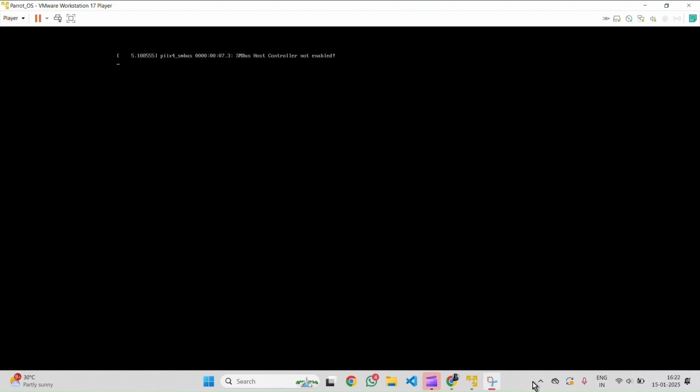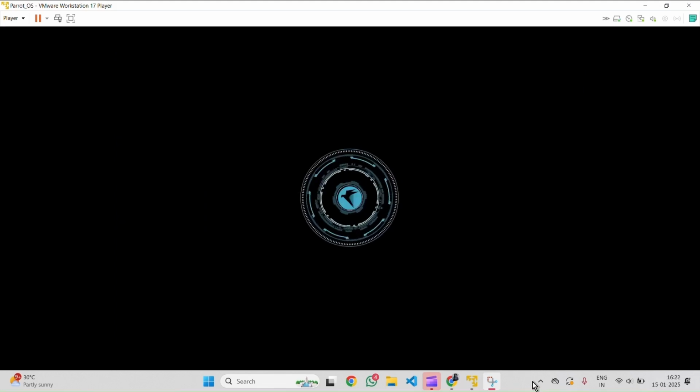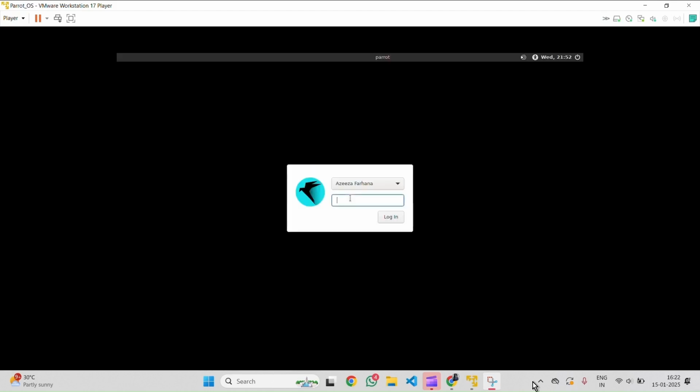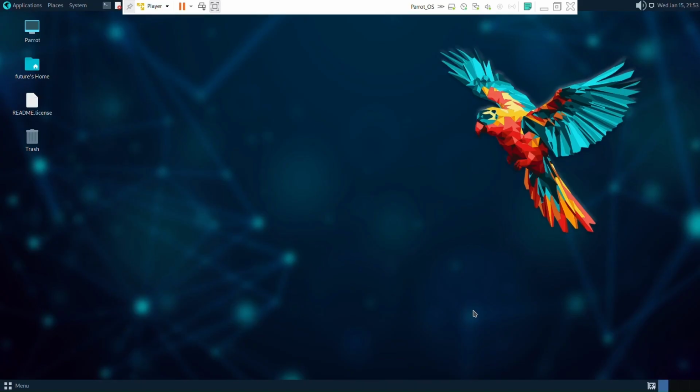Parrot OS is a lightweight, security-focused Linux distribution ideal for ethical hacking, privacy, and development. It comes preloaded with tools for penetration testing and forensics, making it a top choice for cybersecurity professionals. Enter your password. Congratulations! You've successfully installed Parrot OS in VMware.